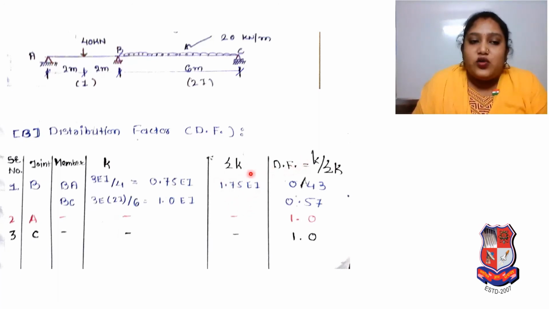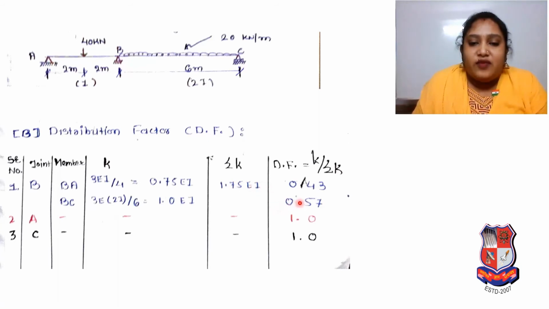Now we need the distribution factor for B. What is the distribution factor? As per our previous discussion, K upon sigma K. So here K is 0.75 divided by 1.75 EI, so EI will be cancelled, and we get our distribution factor. Then for member BC, K upon sigma K, so K is 1 EI upon 1.75 EI.